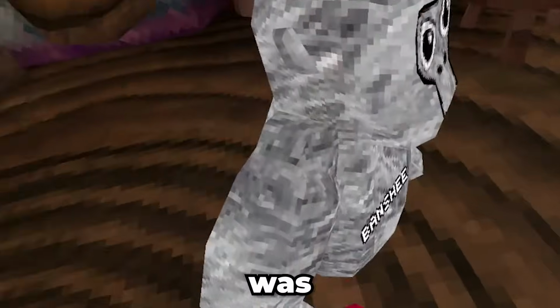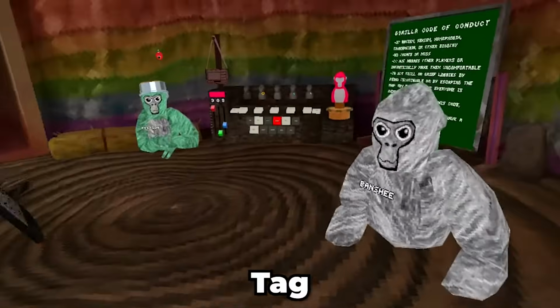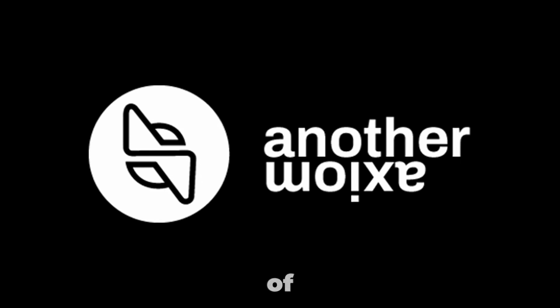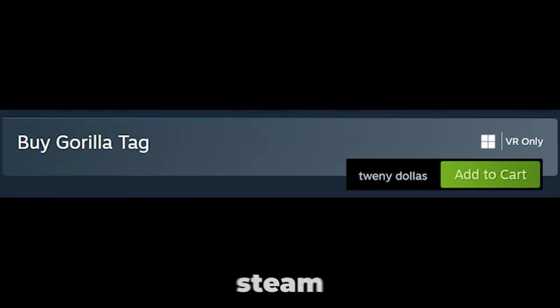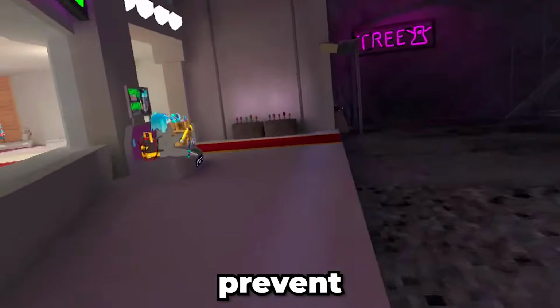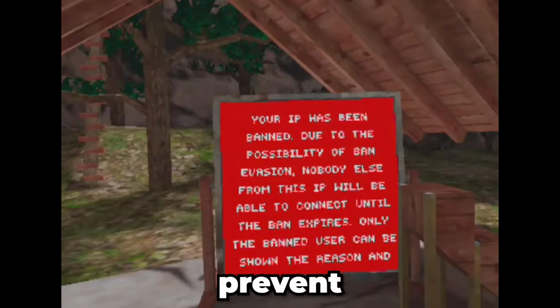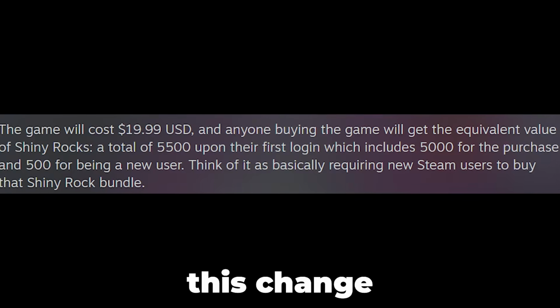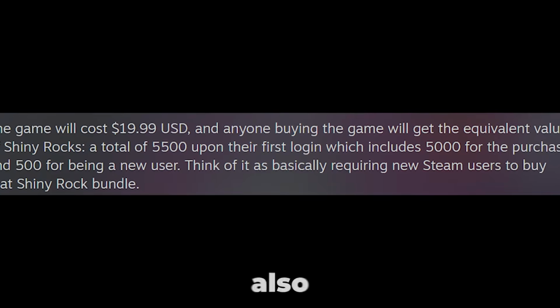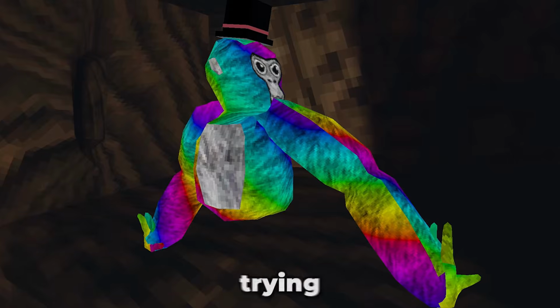Steam price increase. Around the time where modding was extremely popular in Gorilla Tag, Another Axiom, the developers of Gorilla Tag, increased the price on Steam to 20 USD to prevent people from creating new accounts when banned from modding, or just to prevent modding altogether. This change made a bunch of modders angry, but also might have stopped some people from ever trying out Gorilla Tag.